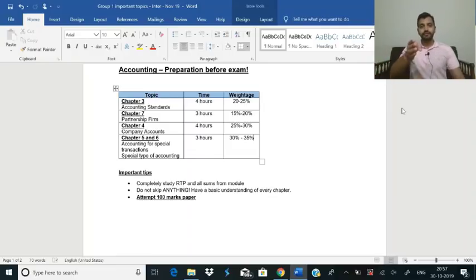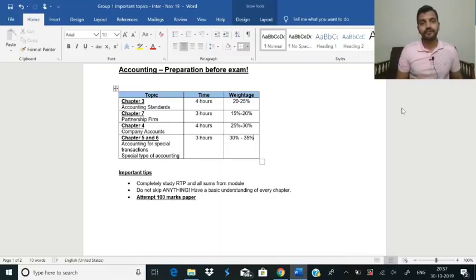Friends, when I give you these 4 hours or 3 hours, this is including RTPs and previous year question papers. All you need to do is practice from them and the sums that you have in your institute's material. That is my suggestion. Company accounts, 4 hours per day, 25 to 30%, and then chapter 5 and 6, 3 hours a day.